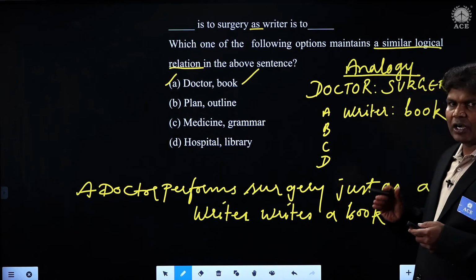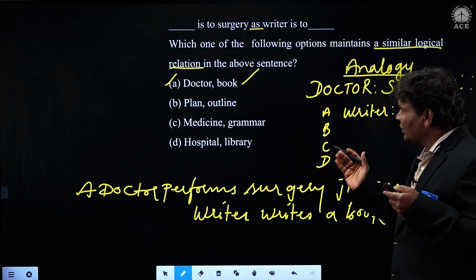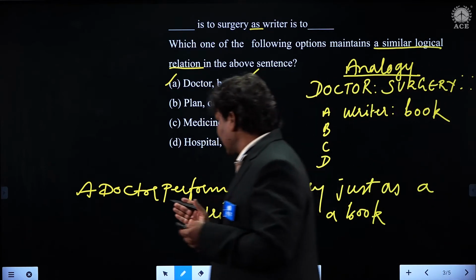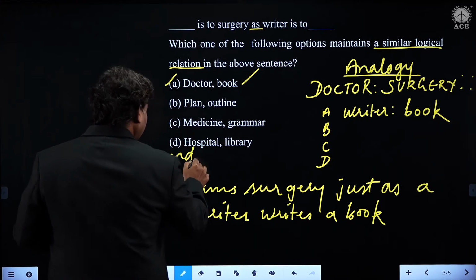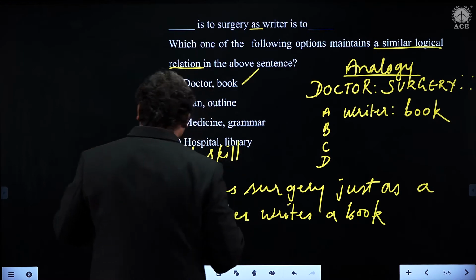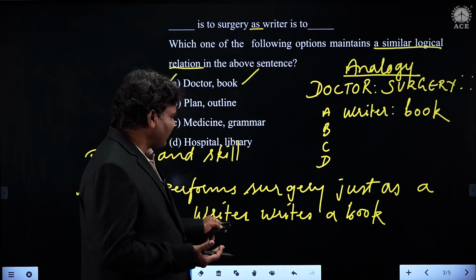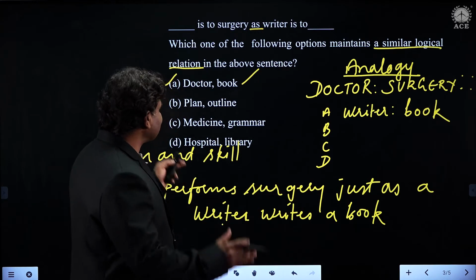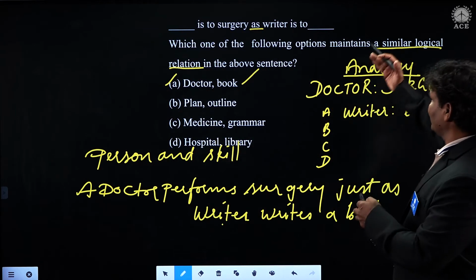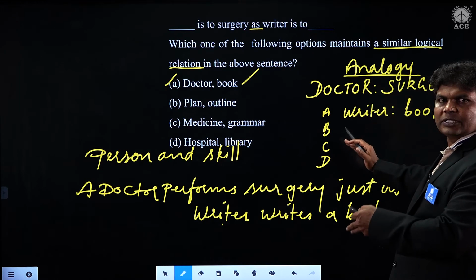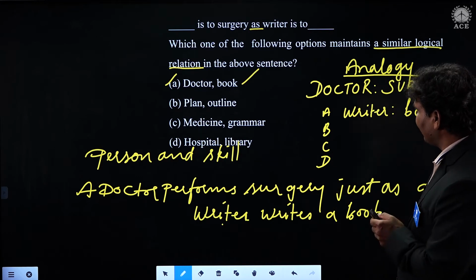So in other words, there are a lot of types of analogical relationships, hundreds of analogical relationships. One of the types we can call person and skill. So what is the skill of a doctor, students, now? Operates surgery or performs surgery. Just as what is the skill of a writer? To write a book. That is exactly we call the analogy, students. So what is analogy? According to the given main relationship, you're supposed to determine one of the options as your answer choice. So it's a very easy question, students.